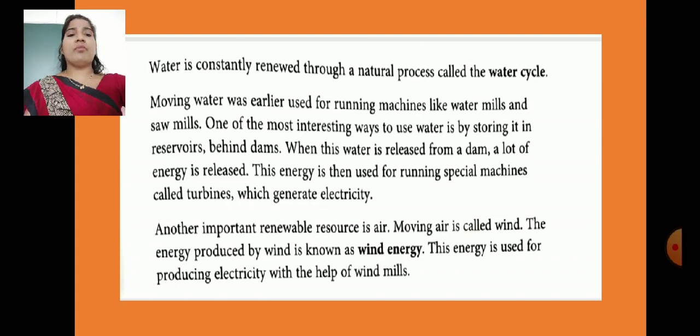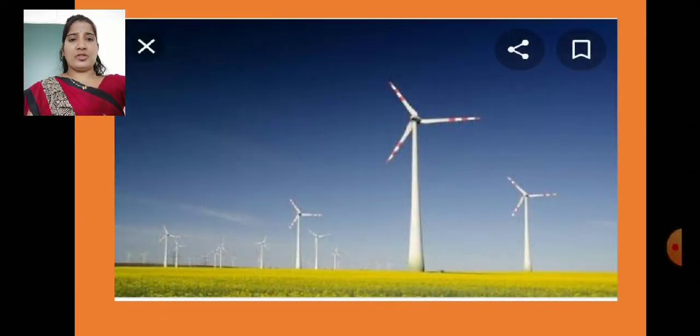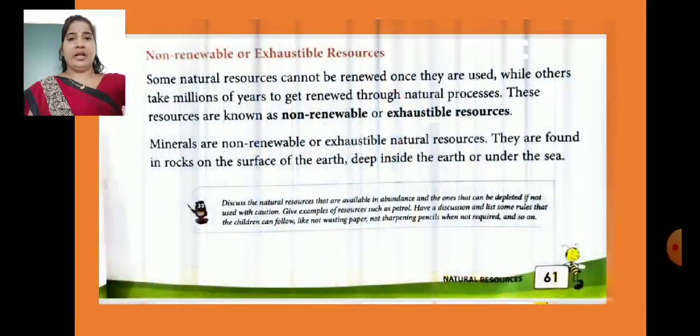Another important renewable resource is air, children. Moving air is called wind. The energy produced by wind is also known as wind energy. This energy is used for producing electricity with the help of windmills. See the picture. Also when you are moving from Pusat to Merkhed, you can see in the middle that we have this type of windmill. So they produce wind energy, children. Okay children, so they are all renewable sources.